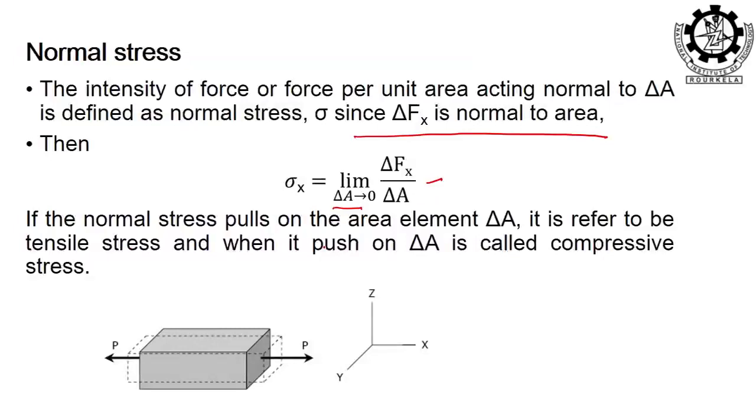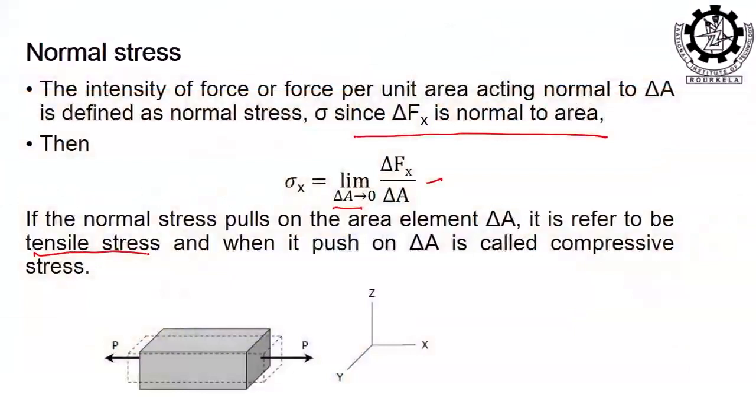If the normal force pulls the body, then it is a tensile force. If it pushes the body, it is a compressive force or compressive stress. According to the kind of forces, the stresses are named. We have also discussed regarding the load: normal, shear and so on. When the force is normal in nature, the stress is accordingly tensile or compressive stress. The tensile stress is also sometimes called a ductile stress or ductile load.